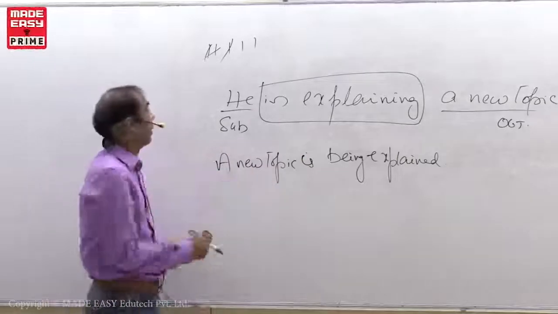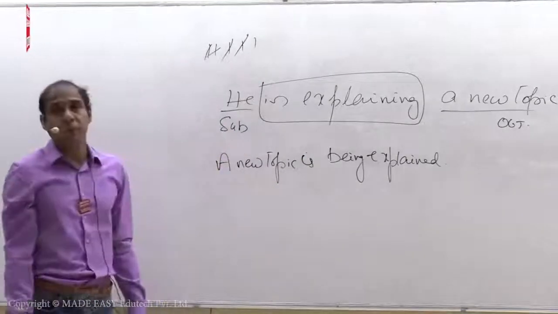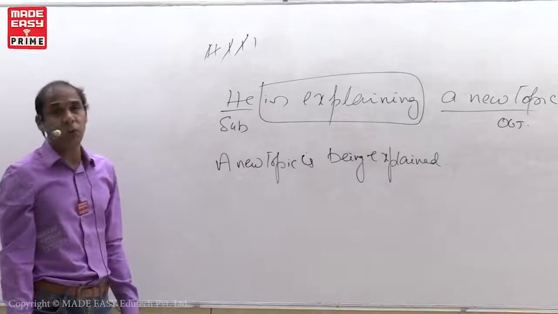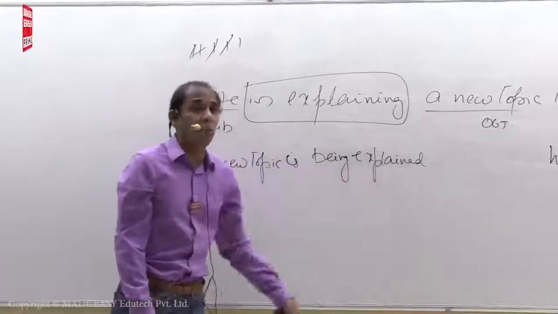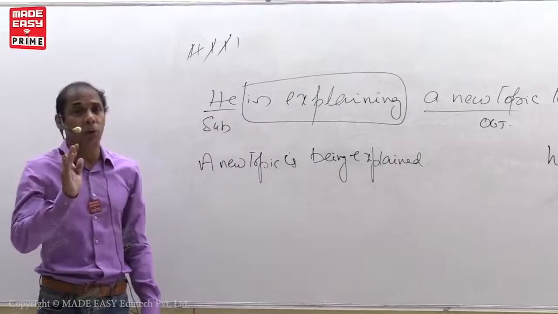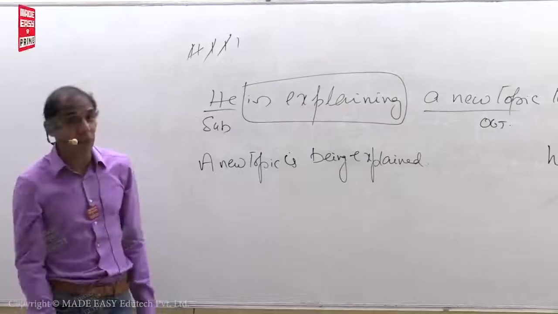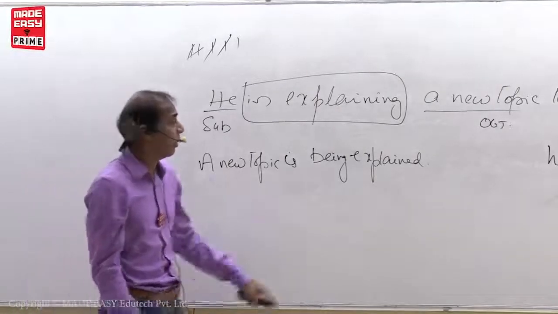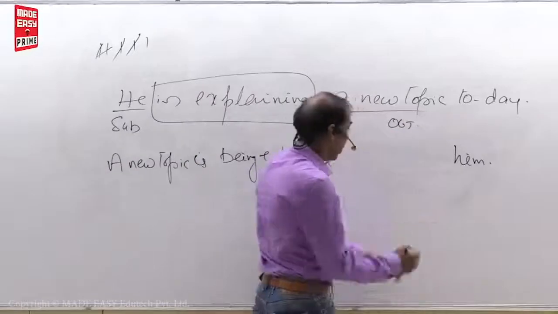Next, put by. Where do you put by? After V3. But when you want to put by after V3, check whether any main points are there in the sentence. Yes, one main point is here. What is that? Today.